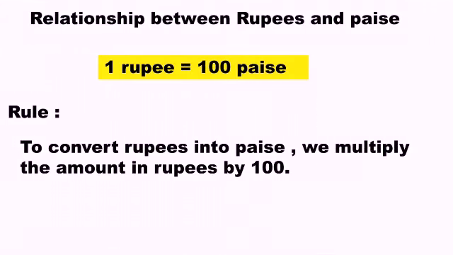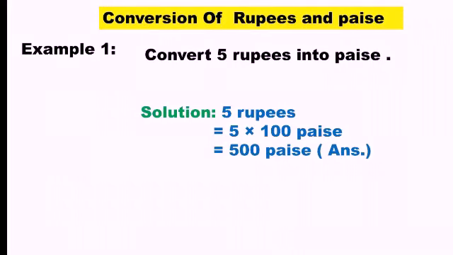Relationship between rupees and paise. We have already learned that 1 rupee means 100 paise. So the rule is to convert rupees into paise. See, to convert rupees into paise, we need to multiply the amount of rupees by 100. Now I will give you a few examples of conversion of rupees and paise. Here we will convert rupees to paise, and rupees and paise to paise. So the rule is we need to multiply the rupees amount by 100. Okay. So first example, just see.